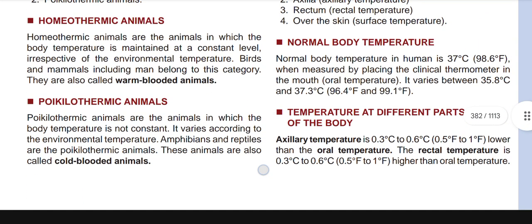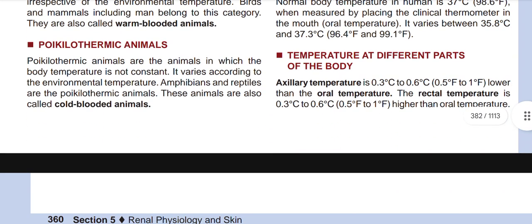Now, normal body temperature. Normal body temperature in humans is about 37 degrees Celsius or 98.6 degrees Fahrenheit. When measured by placing the clinical thermometer in the mouth, the oral temperature varies between 35.8 degrees Celsius and 37.3 degrees Celsius, or between 96.4 and 99.1 degrees Fahrenheit. Now, temperature at the different parts. Axillary temperature is 0.3 to 0.6 degrees Celsius lower than the oral temperature, and the rectal temperature is higher than the oral temperature, about 0.3 to 0.6.